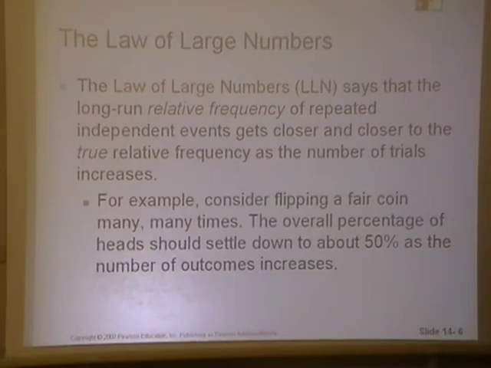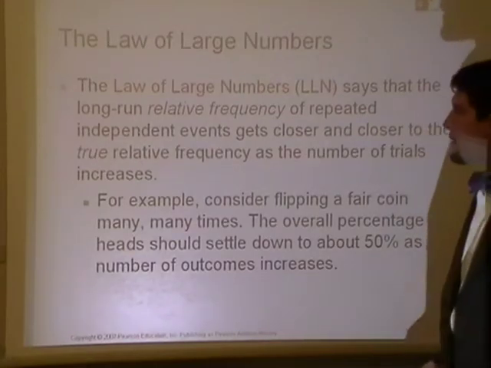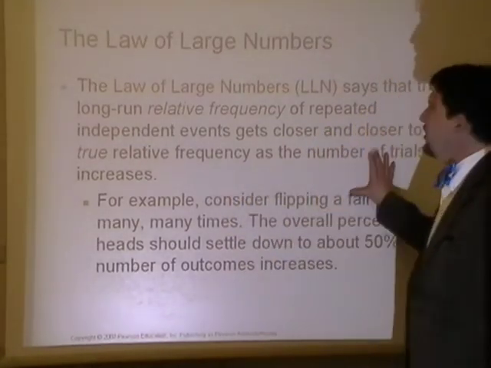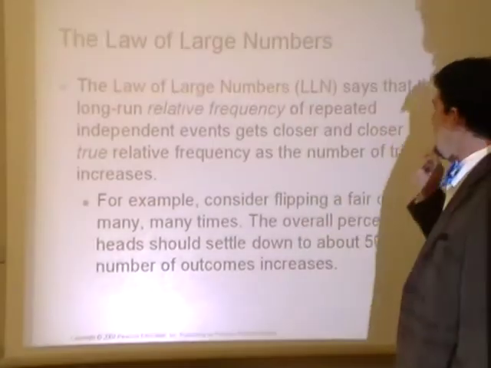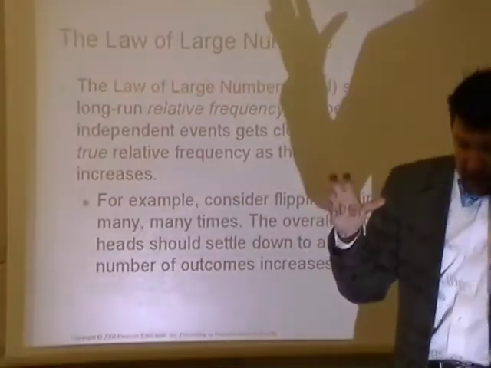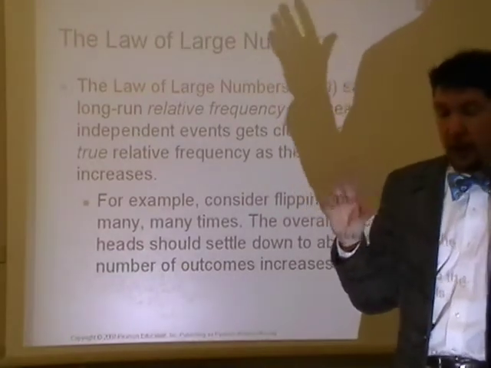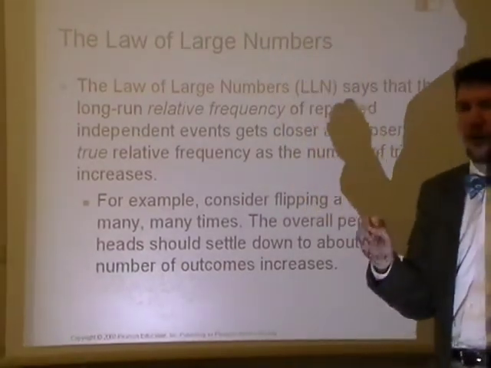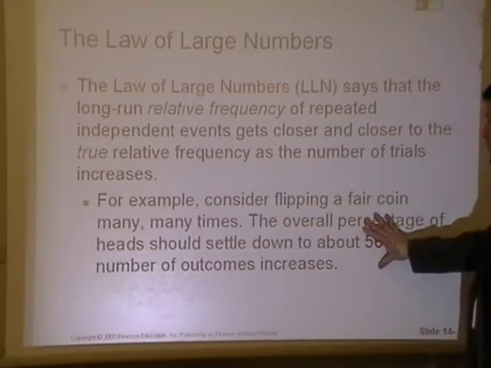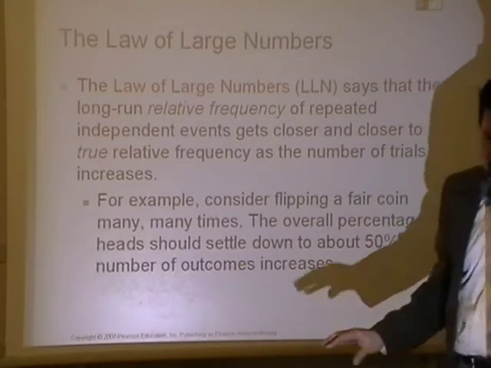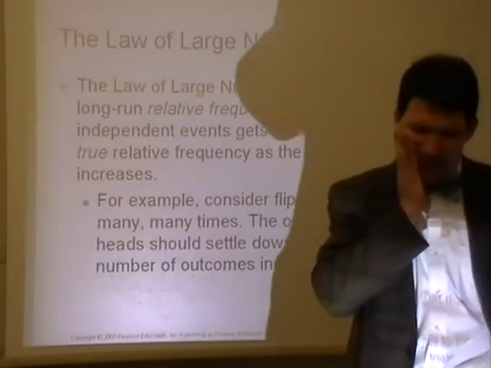All right. Now, the law of large numbers. The law of large numbers says that the long-run relative frequency of repeated events is going to end up matching the theoretical probability. And they give an example here of flipping a coin many times. But let's talk about this in general.